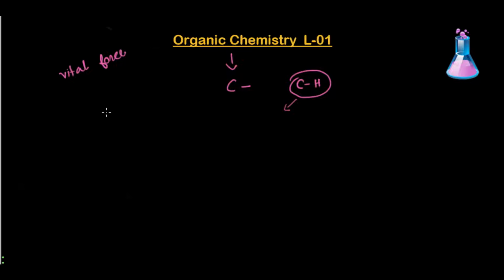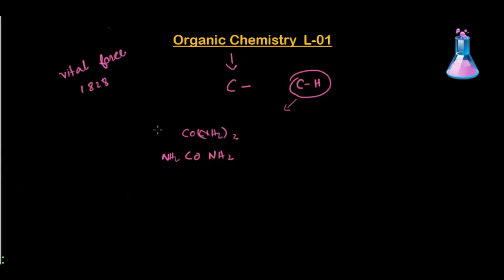But this theory was proven wrong in 1828 by a scientist named Friedrich Wöhler. He created urea, which is an organic substance. The formula of urea is CO(NH2)2, or we can write it as NH2CONH2.